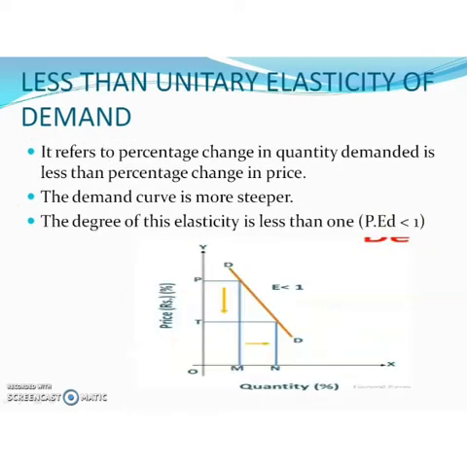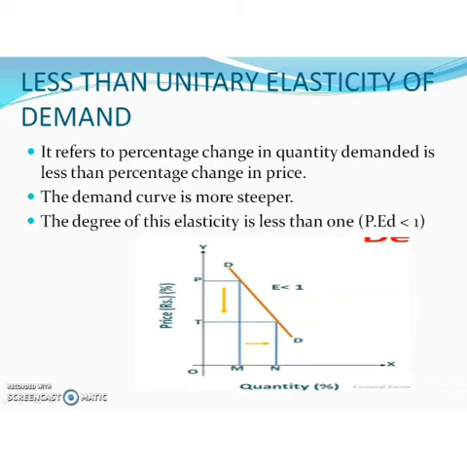Then next is less than unitary elasticity of demand. In this case, the percentage change in quantity demanded of a commodity is less than the percentage change in price of the commodity. For example, if price rises by 50%, demand falls by 20%. Or if price decreases by 50% and demand rises by 20%. This situation is known as less than unitary elasticity of demand.